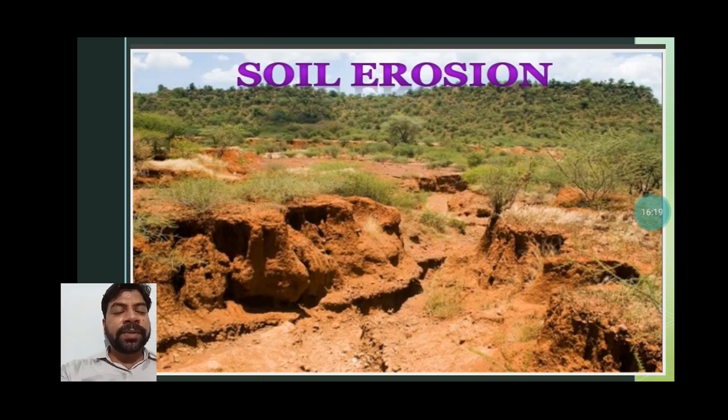Now just understand soil erosion. You know, students, the removal of the top layer of the soil by various agents of erosion is called soil erosion. This is the sign of soil erosion. This is the picture. You can see how this area is badly eroded by water or wind.